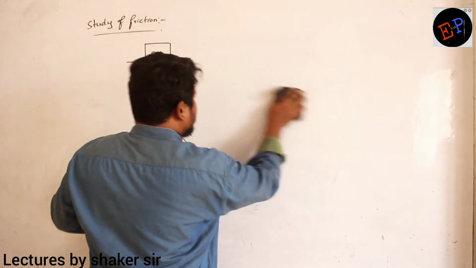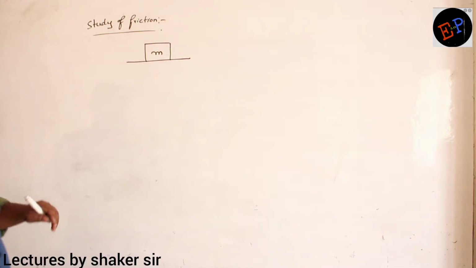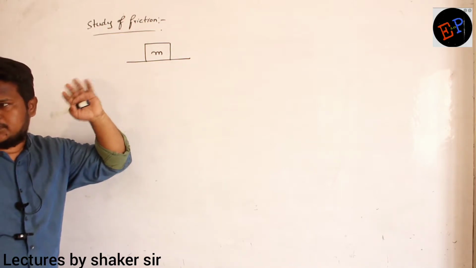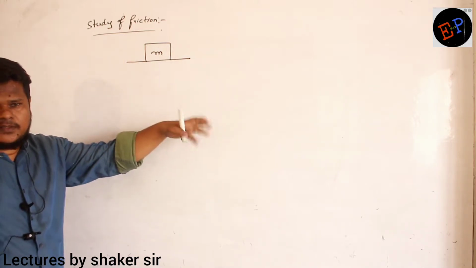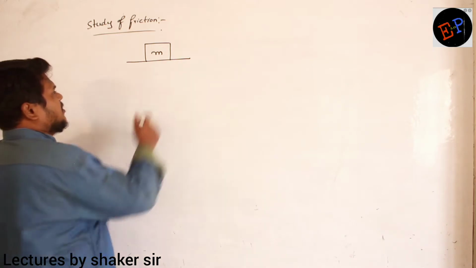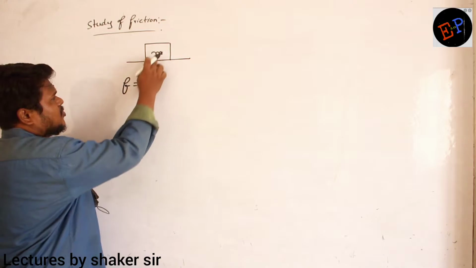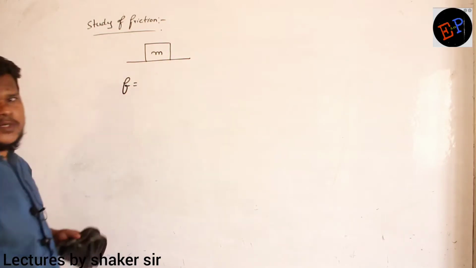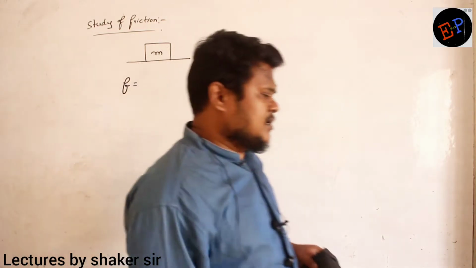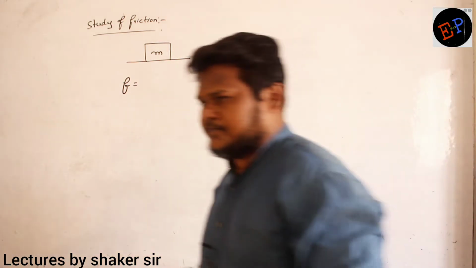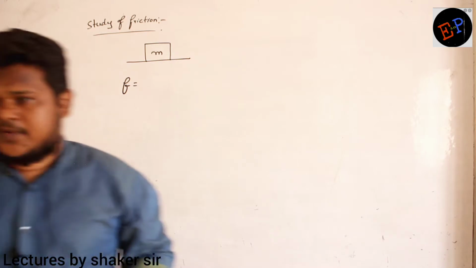Okay? See, here, consider this is a horizontal ground and this is a body present on the ground. Clear? Now in this condition, can you say what is the friction between these two bodies? How much is the friction between the body and the ground? Can you say? What is the reason for friction?